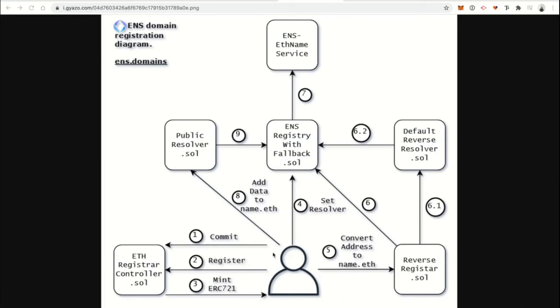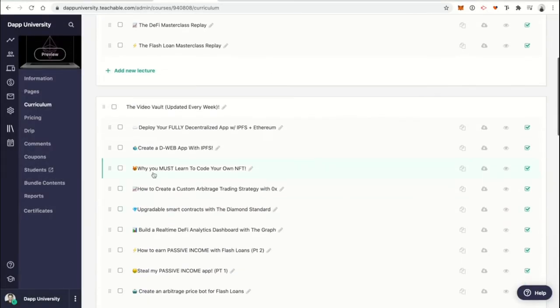Okay, so we'll talk about the first part first. There's a smart contract that handles the ENS registrations. There are three steps here: one is a commit, two is a register, and third, they mint an ERC721 token to manage the domain. If you're not familiar with ERC721, it's basically just a standard for non-fungible tokens. I've actually done a video in the video vault you can check out, called Why You Must Learn to Code Your Own NFT. NFT is the same thing as ERC721.